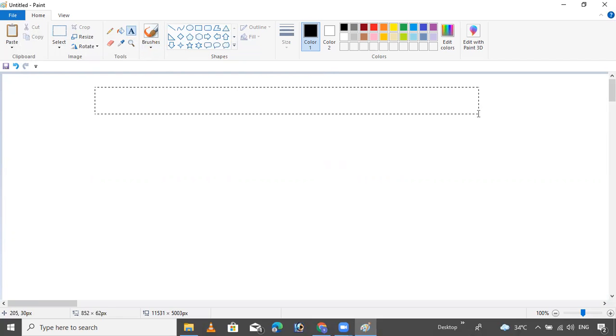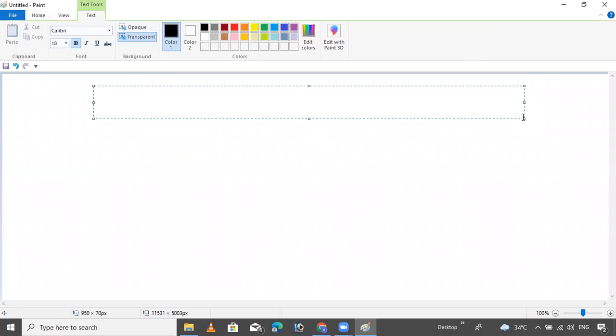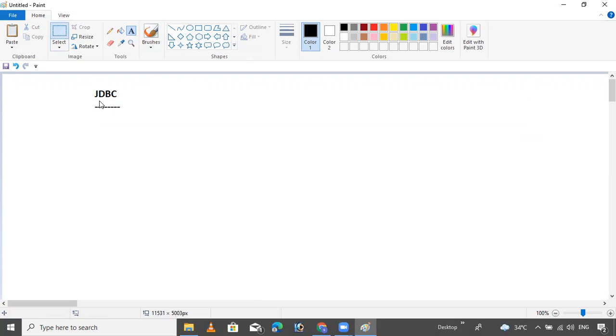Now this is this session. Now we will go to JDBC connection. We will learn JDBC, real advanced Java. JDBC stands for Java Database Connectivity.